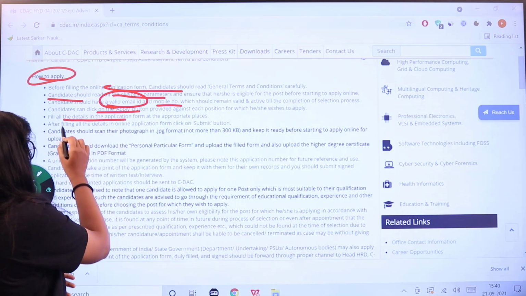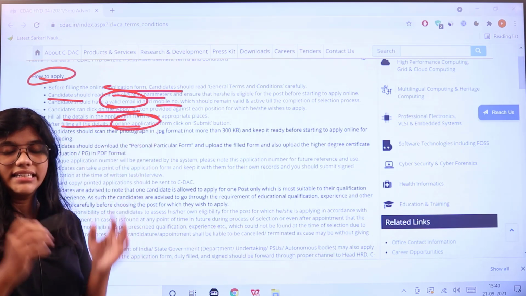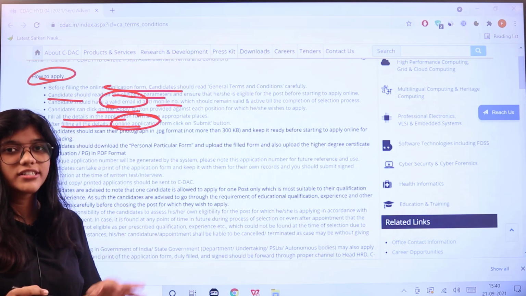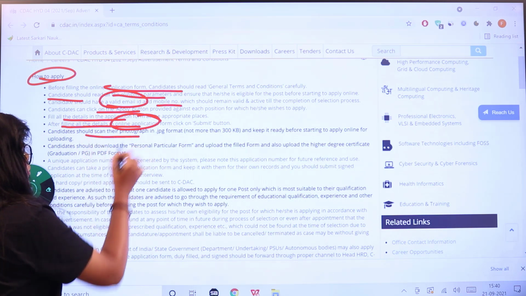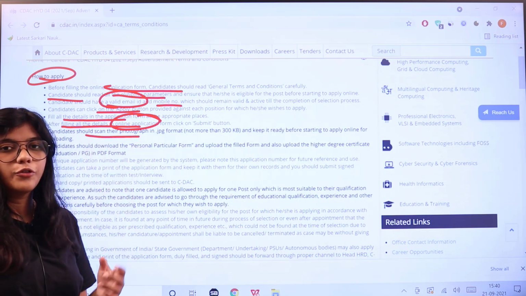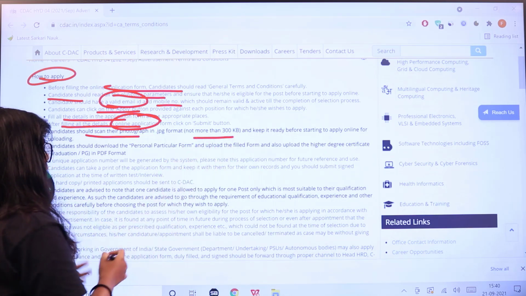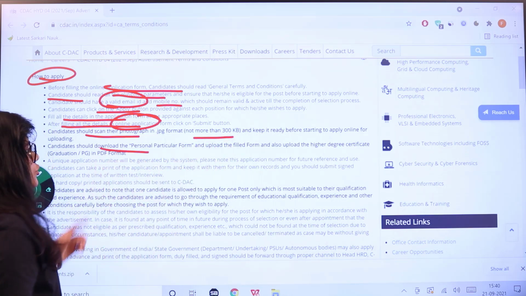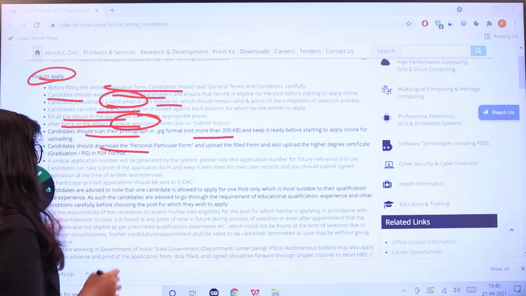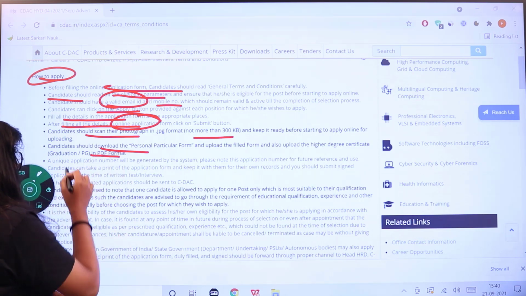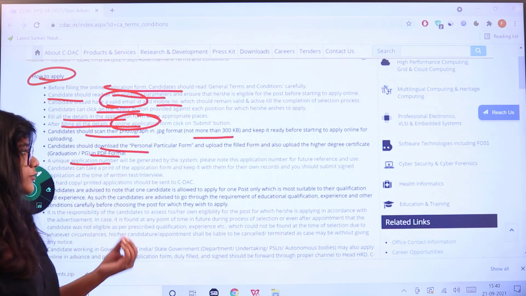Next, fill in all the details. After applying, note that your application form should be neat and legible without any errors. After that, click on the submit button. Read the instructions when you are scanning the photograph and then applying. It should not be more than 300 KB and note that you should download your personal particular form. Attach all the relevant documents, send it in a PDF format. Your application number will be generated and it will be useful for further references.